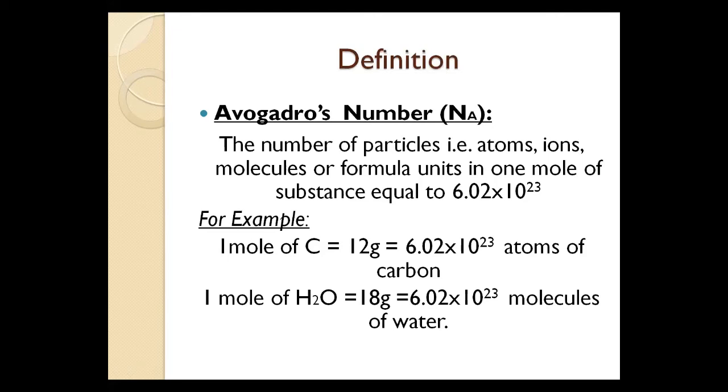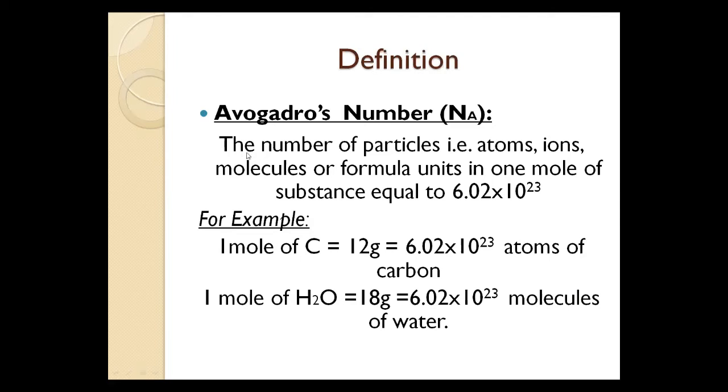Avogadro's number. Its symbol is a capital N and subscript A. This is how to write Avogadro's number in symbolic form. This name was given after the name of the scientist Avogadro.